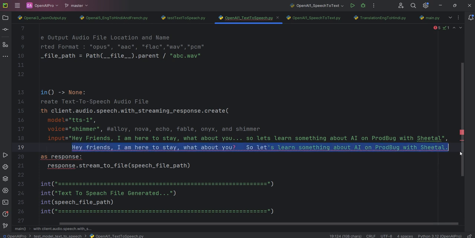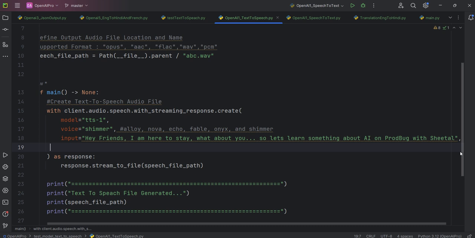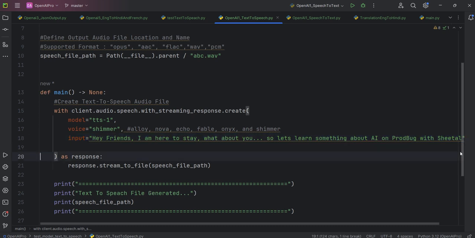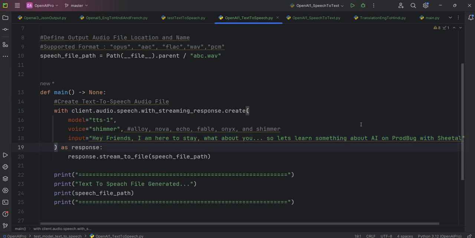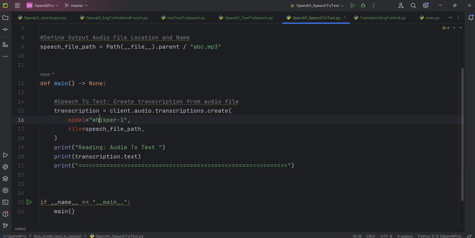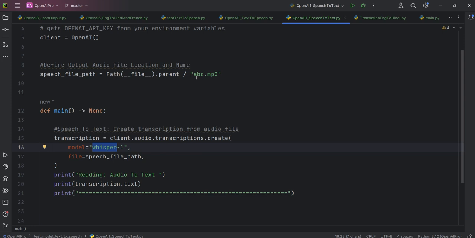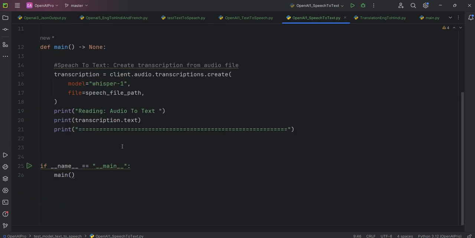So you have seen how using a different model. So with the TTS, I hope this is very much clear to you guys. With the TTS model, you can give your own text and you can generate an MP3 file. And with the Whisper model, you can pass on an MP3 file and you can generate text out of that. So we have seen both the things, TTS and Whisper. I hope you see this is very, very small code, and in just a few lines you can use the AI via the code.